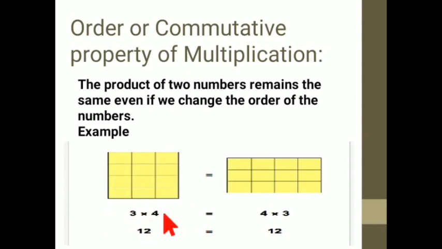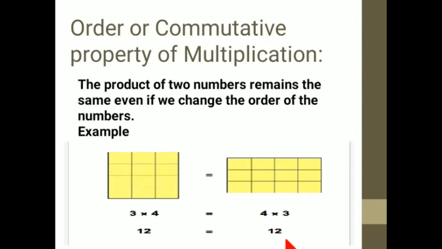3 into 4 is the product of two numbers. We are multiplying these two numbers; the order is 3 into 4. If you change the order to 4 into 3, then what will happen? The result is the same, no? 3 into 4 is 12 and 4 into 3 is also 12. For another example, 1 into 2 is 2. If you change the order, 2 into 1, it is also 2.